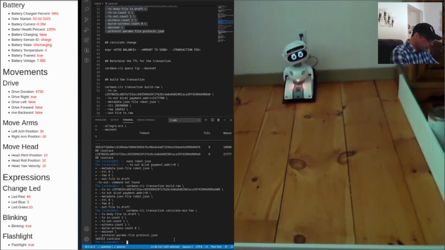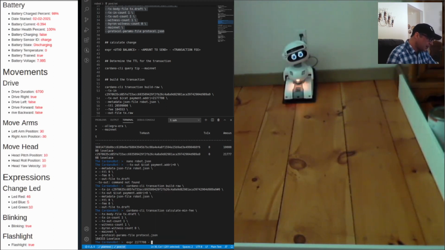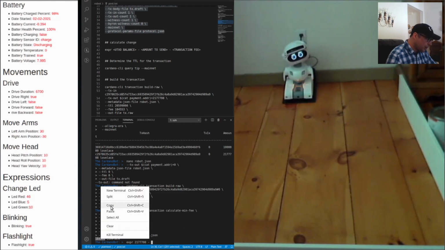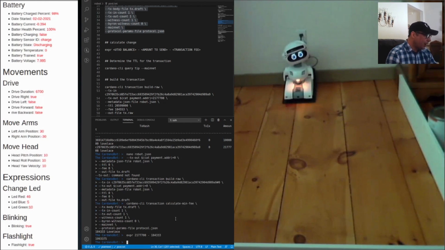So what we have to do is use the expression, XPR. So we've got to take this amount here. I always copy and paste, because when I don't, I always seem to mistype it. Okay, and we have to subtract from that the cost. This is the cost. Bam. Okay, so we have two figures we need. We need the return amount or the refund, and the cost of the transaction.